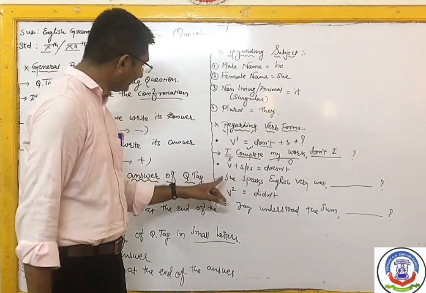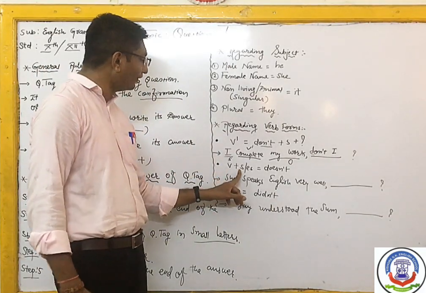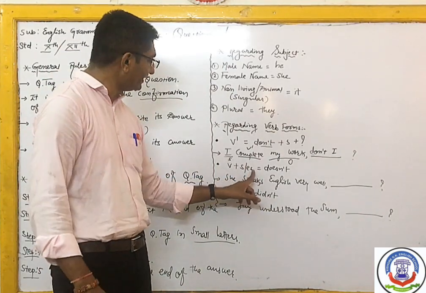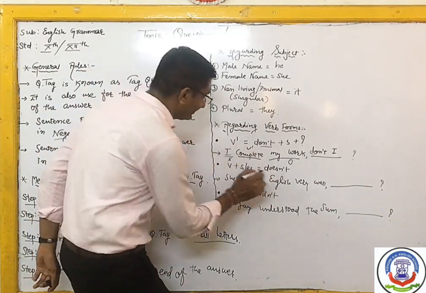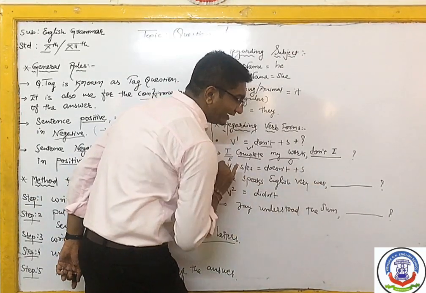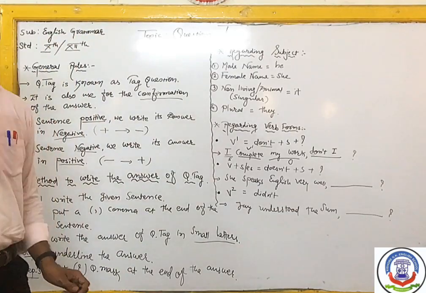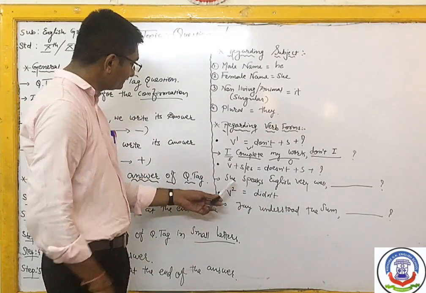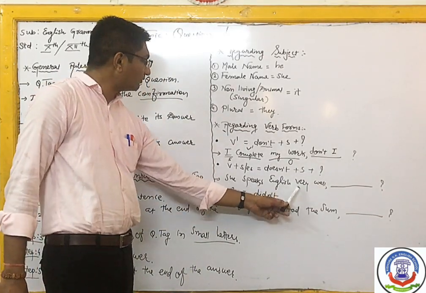Nice, very nice. Then the next point is when after the verb S or ES is given. After the verb S or ES is given, there we put the answer doesn't. After doesn't, we will put the subject, and after the subject, we will put a question mark. Okay, dear students. So let us see the example. She speaks English very well.